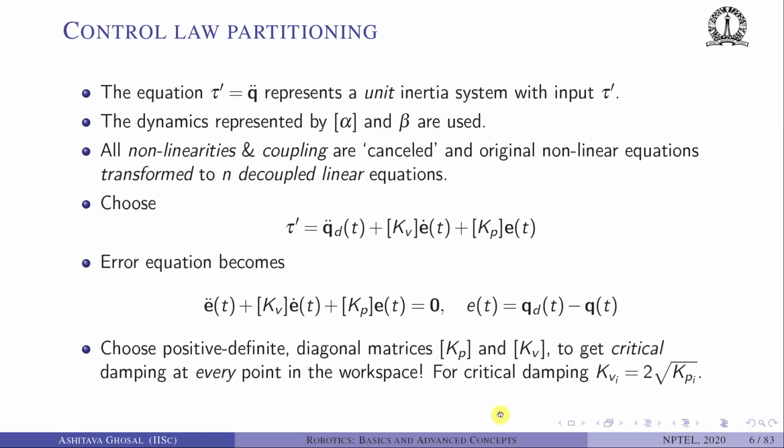So remember, in the case of linear control, I had shown you for a single link that if Kv is equal to 2 times the square root of Kp, then we get critical damping. So we can choose critical damping or over damping or whatever we want to get the desired E of t as a function of time.